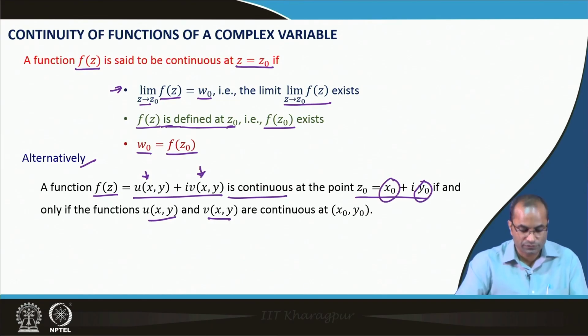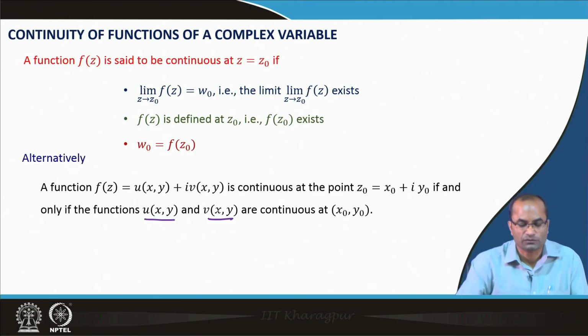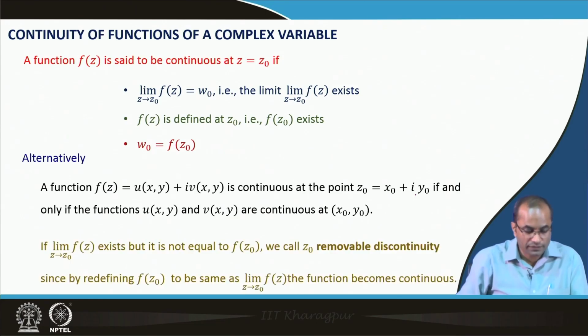So, this is another way, where we can easily define continuity in terms of these functions of two variables u x y and v x y. If they are continuous at a point x naught y naught, then we call this function continuous at the point x naught plus i y naught. So, this is what we call continuity, and there is a so called terminology on removable discontinuity.